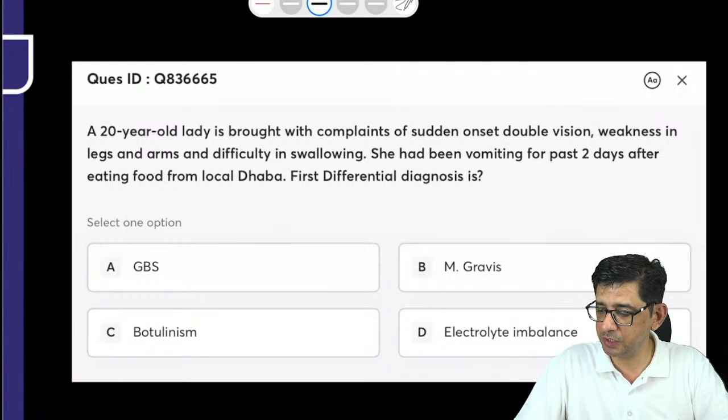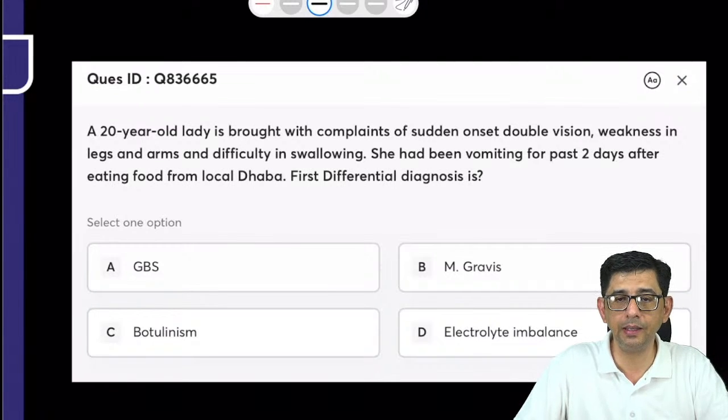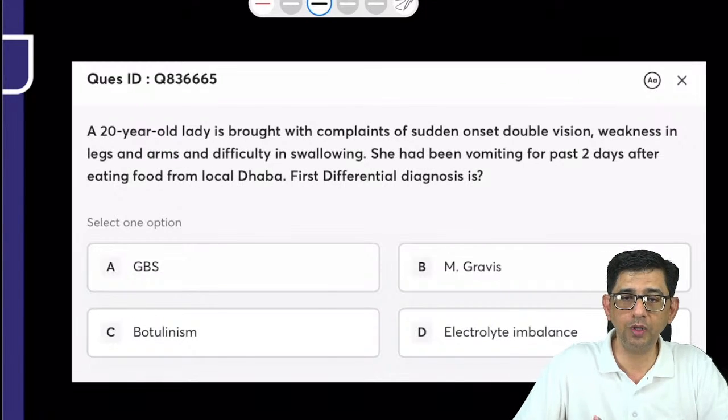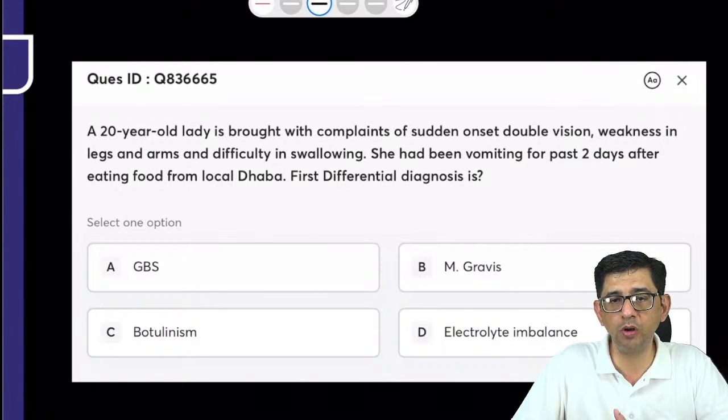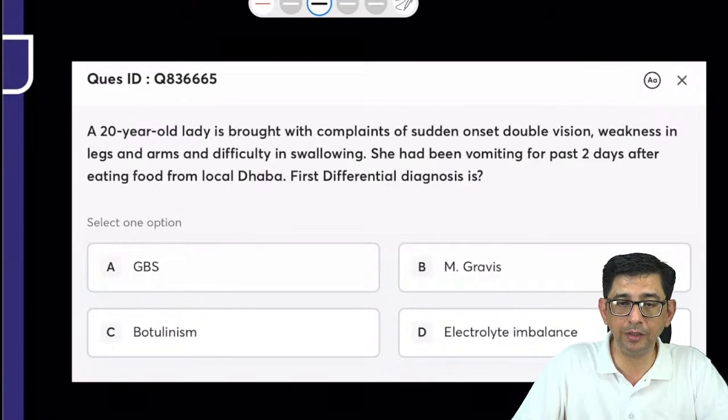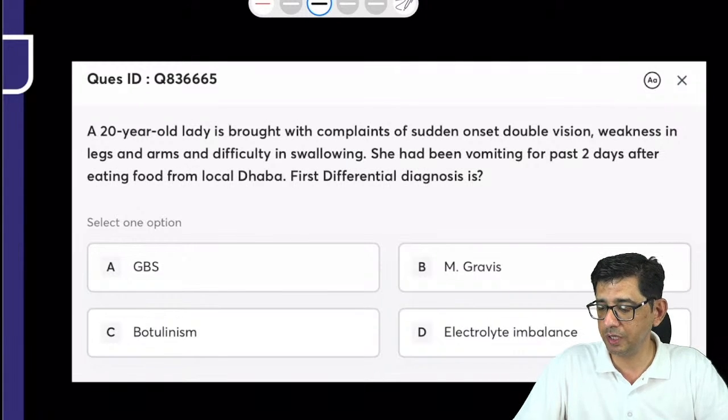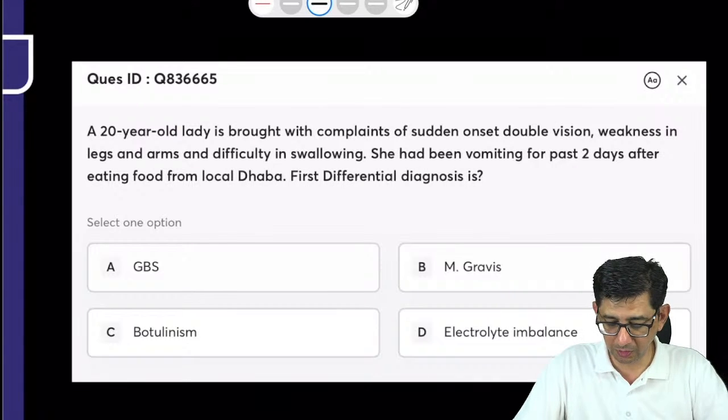The investigation of choice for subarachnoid hemorrhage is plain CT. Then what is the next best investigation to be done? That next best investigation is CT angiography. I'll say that again, Divyansh. Go through the rapid revision part again. What I have said is the first investigation for diagnosis of subarachnoid hemorrhage is a non-contrast CT scan. All bleeds are diagnosed by CT scan. What will we do after CT scan? That was the question. Either we will do conventional angiography, or if conventional angiography is not available, we will do CT angiography. So that statement is not very well worded, and I think we can be sorted for this one.